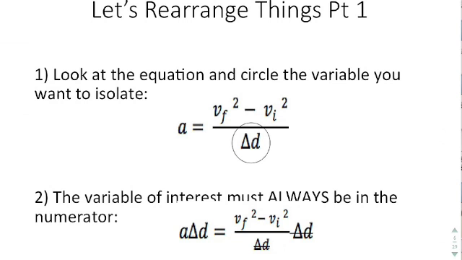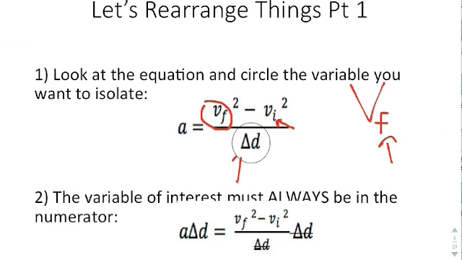First things first, these variables represent different things. This vf represents one variable. You have a variable v with a subscript f. That subscript is used to define the variable. It's not used to say two different variables, but it says this one in fact stands for final velocity. So the variable is velocity and the final is the description. You see it again right here with the i. The i stands for initial in this case. So whenever you see a subscript, that subscript is just used to define the original variable.